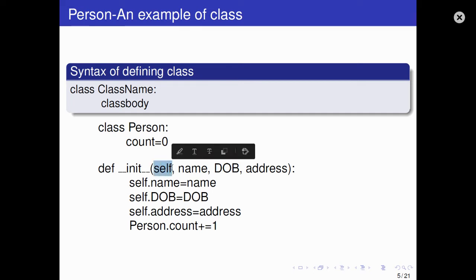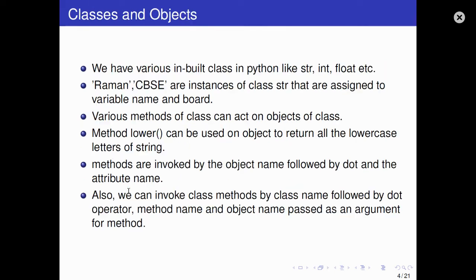Self is object. So here you will write this is object, and these are the variables in the class. So def double underscore init will do what? This will create an object self in the class person with variables name, date of birth, and address. And then object dot variable is equal to this. Theory over here, you can relate it if you read it again.